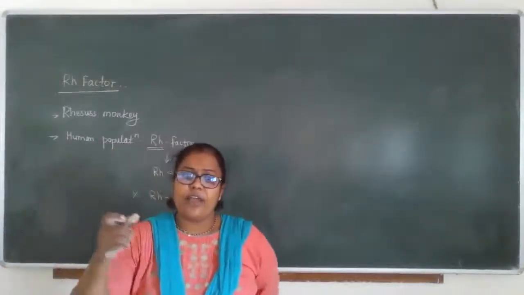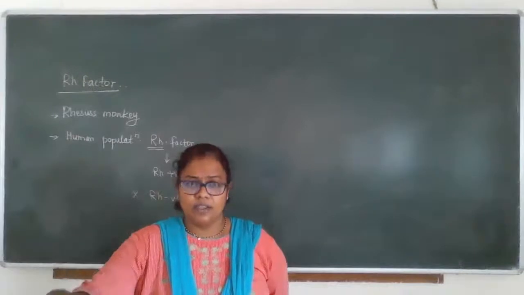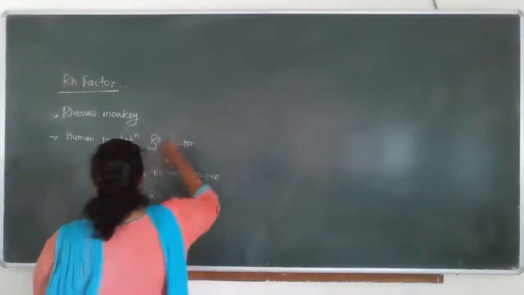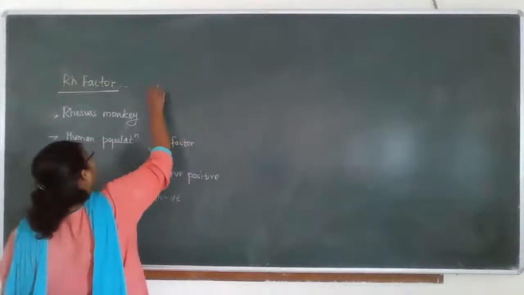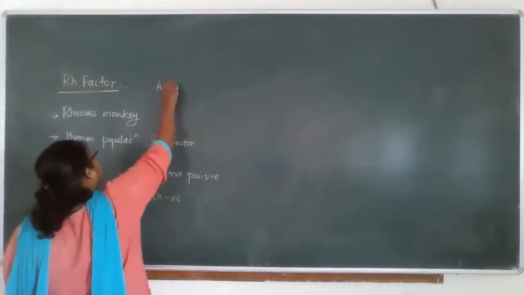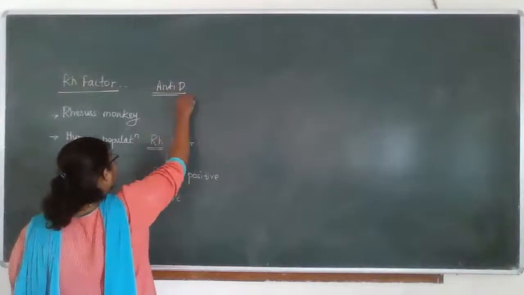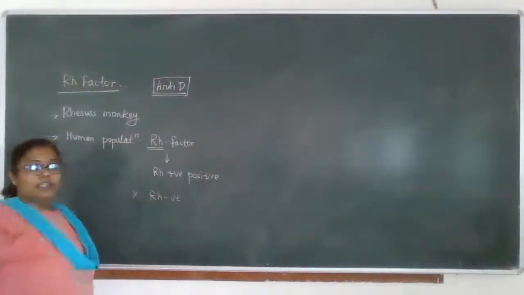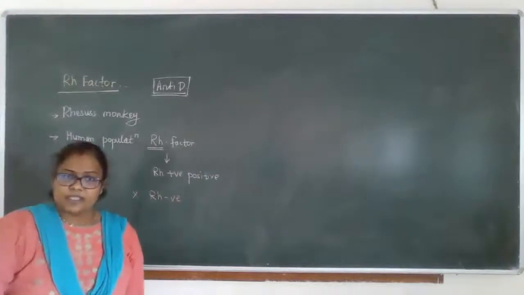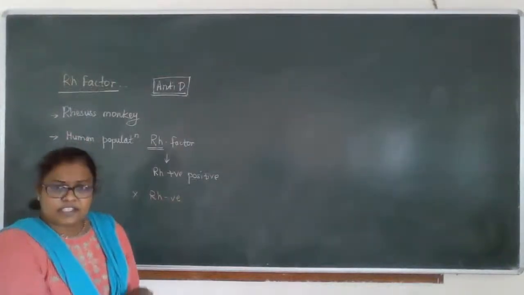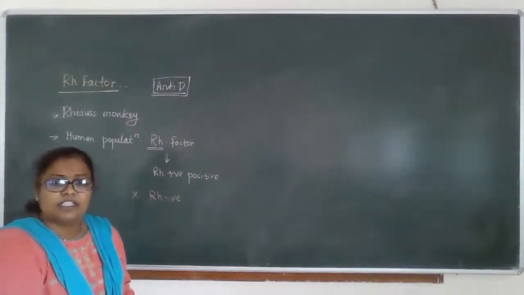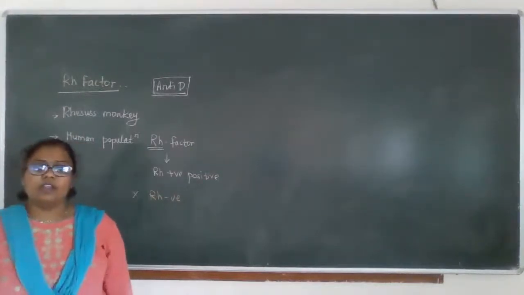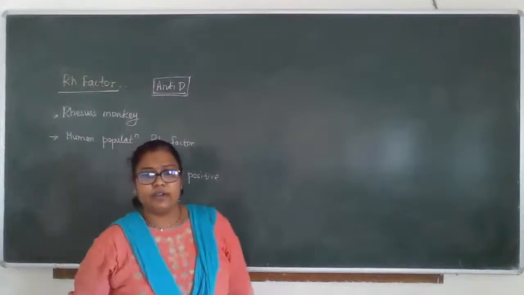The antigen D, the Rhesus factor, means anti-D, and it is present in the rhesus monkey's blood. The majority of the human population also has this Rh factor.